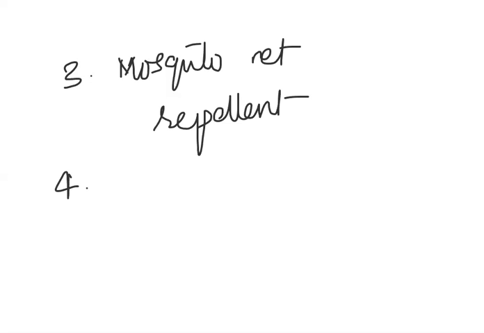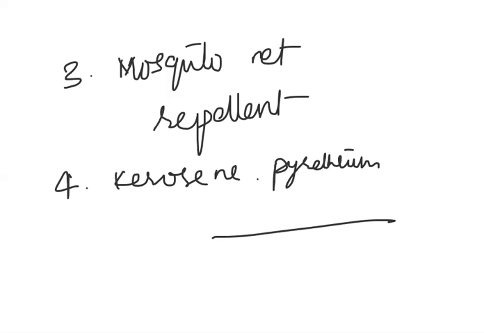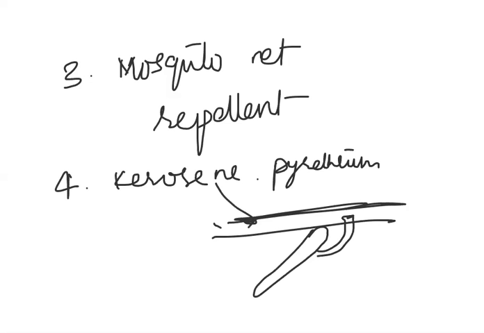As I said, to kill the larval forms, you can use kerosene or pyrethrum oil on the surface of water. The mechanism is that larvae in water breathe from air, so when you spray kerosene or pyrethrum oil, they form a layer on top and that kills them. So these are the prophylactic methods here.